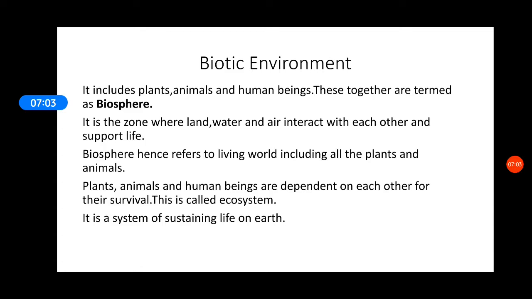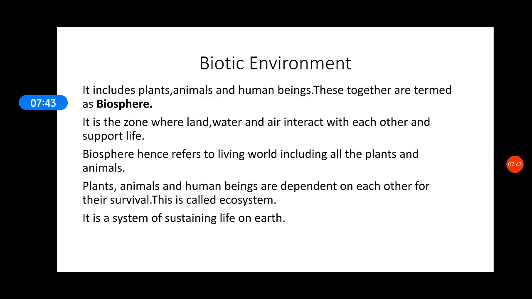When I talk about biotic environment, I am talking about a zone, an environment where everything is living. And when is this biotic environment possible? When I have my lithosphere, my hydrosphere, and my atmosphere meeting together at a place where I have oxygen to breathe, land to walk over, water to drink, and let my plants grow. That is all possible on earth. So this biotic environment which supports life is known as biosphere.